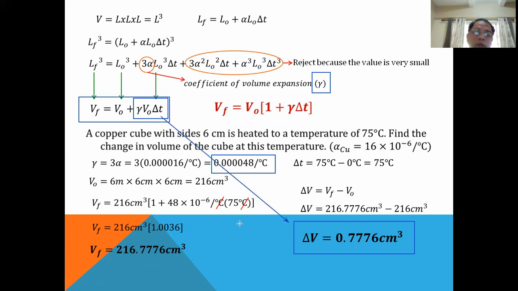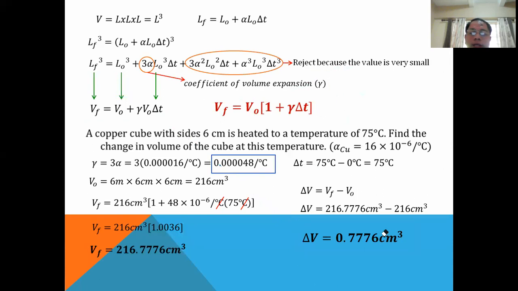If you use it, you will get 0.7776. So that is the value of the change in volume, using the coefficient of volume expansion, gamma, which is 3 times alpha, and your final volume.